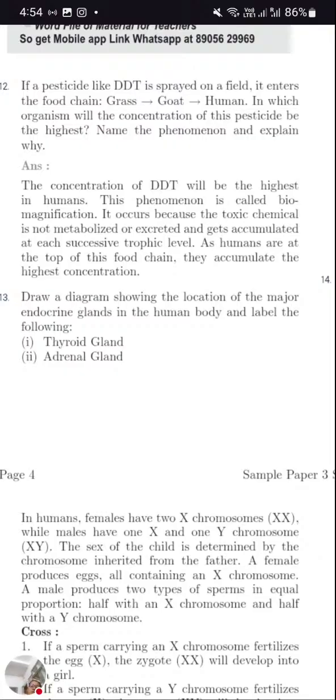Non-biodegradable waste gets accumulated in each trophic level. As humans are at the top of the food chain, it accumulates the highest in human beings.